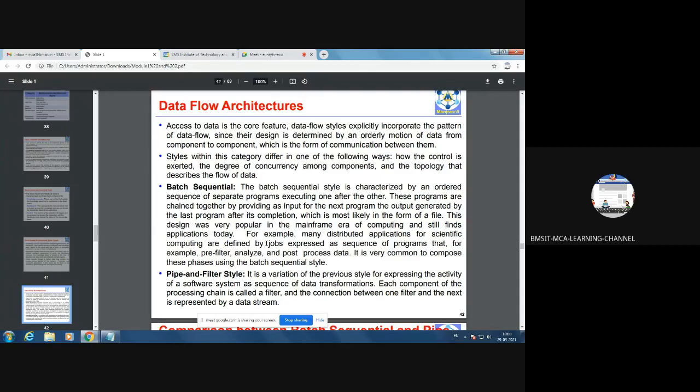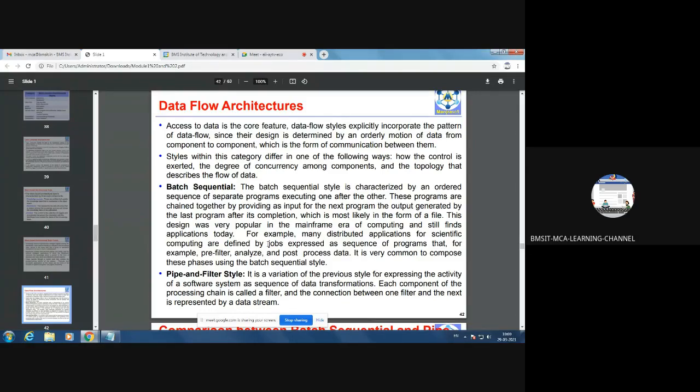If you want to apply the filter, you first have to organize the data. That is called pre-filter. Then, applying the filter, you can analyze. Then post-process of data, for example, means you may generate a report. That can be an example of post-processing data. It is very common to compose these phases using batch sequential systems.